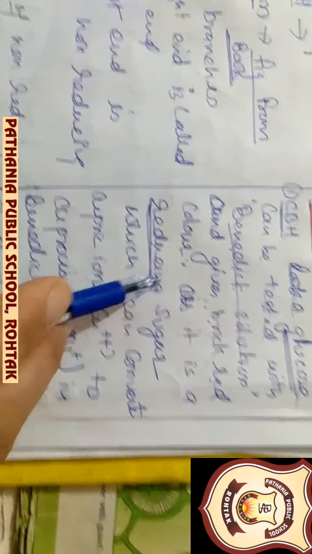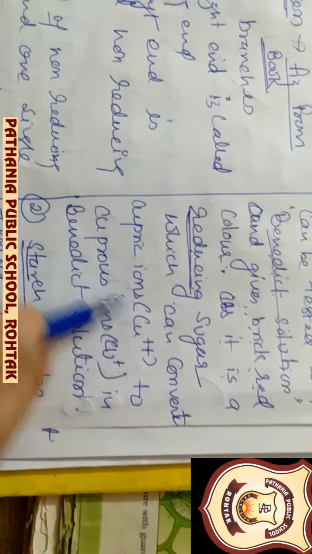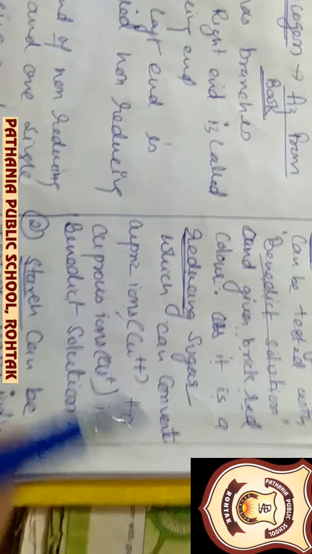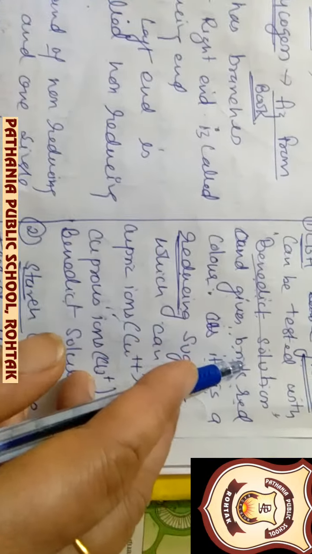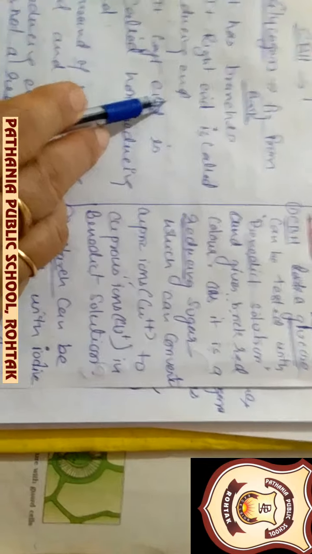Why does it give a brick red color? The cupric ion present in the Benedict solution is converted into cuprous ion by the reducing sugar, hence it gives brick red color. This is one note which I wanted to discuss before moving on.